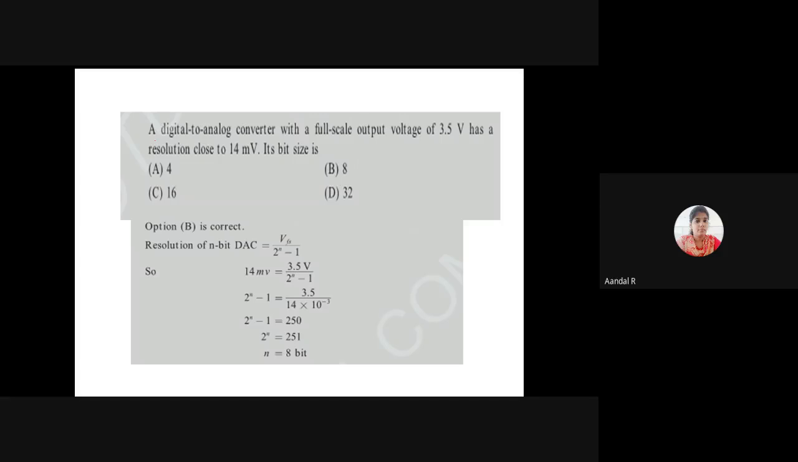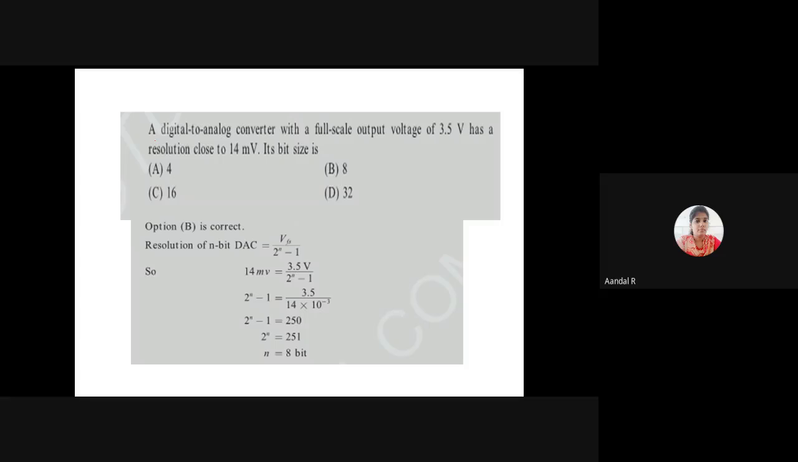A digital to analog converter, a DAC, with a full scale output voltage of 3.5 volt has a resolution close to 14 millivolt. What is its bit size?